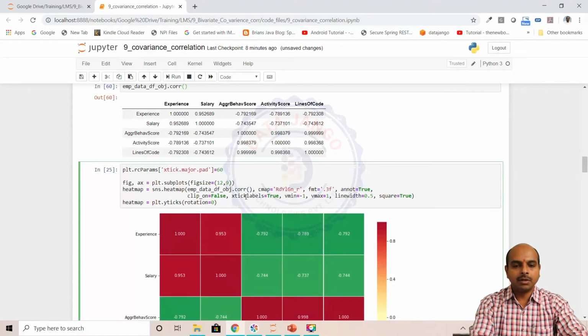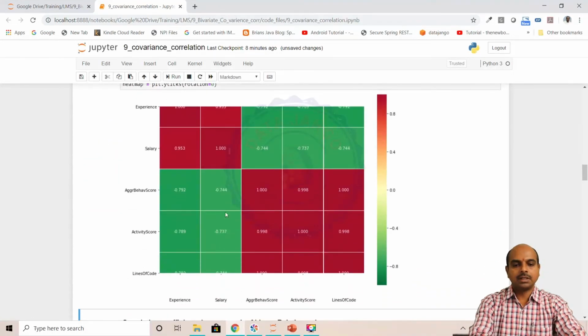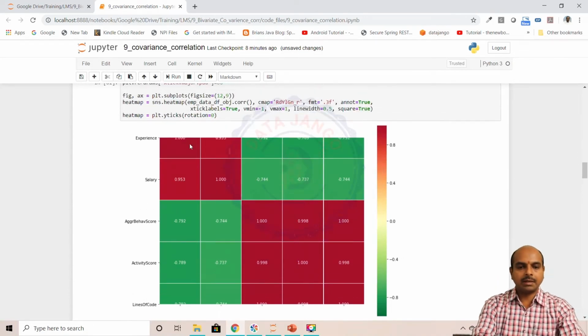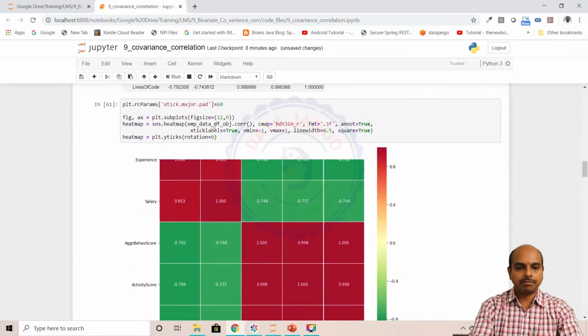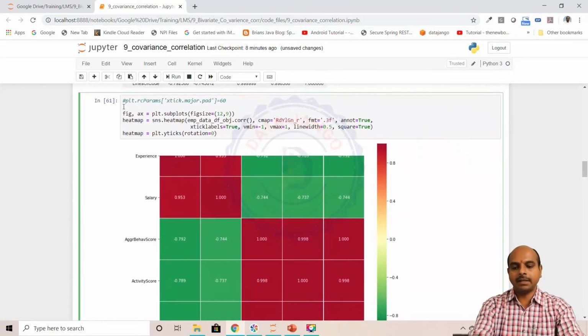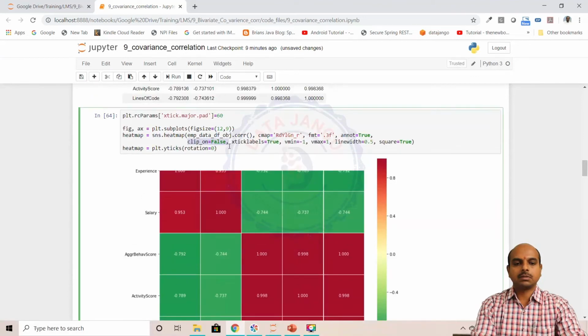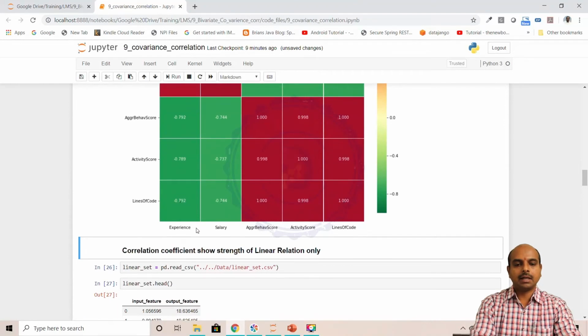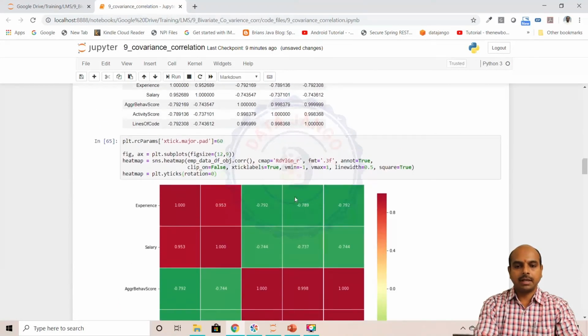And if you want to take out this clip_on false, what happens? Let us see. You see this? The first row and the top row are getting chopped off. If you comment out this parameter and the margin padding, what happens? Let us see. If you take it out, it is going to generate complete boxes there. And like that, we have other parameters you can play with.